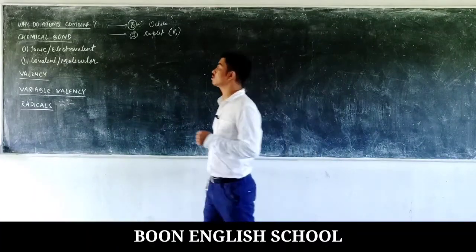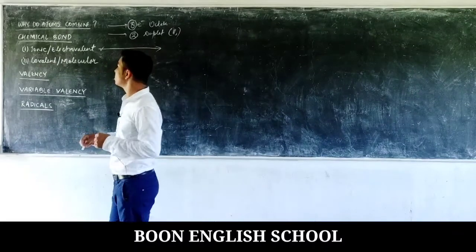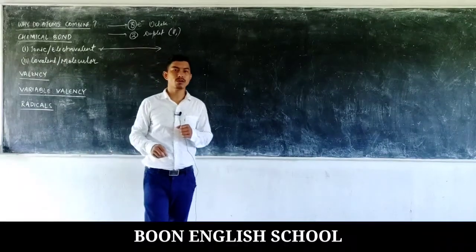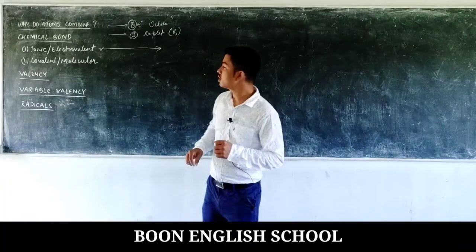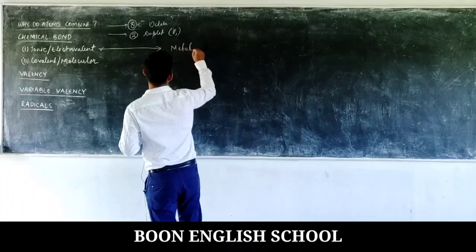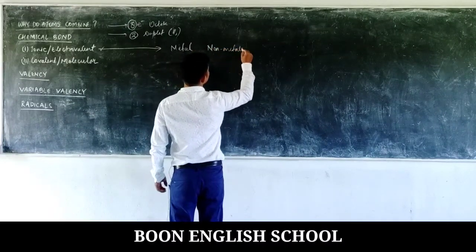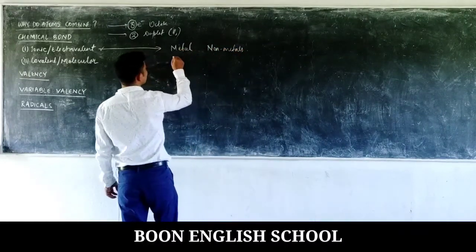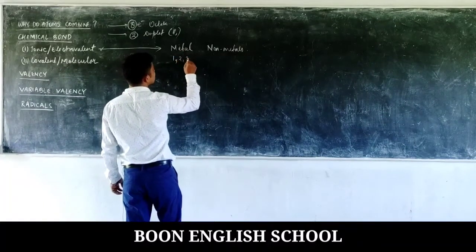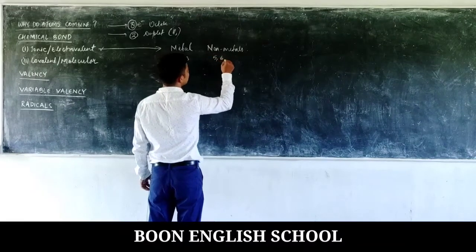So let us discuss the ionic bond or the electrovalent bond. This kind of bond occurs usually when metals combine with non-metals, because the metals have valency 1, 2 and 3, whereas the non-metal has a valency of 5, 6 or 7.